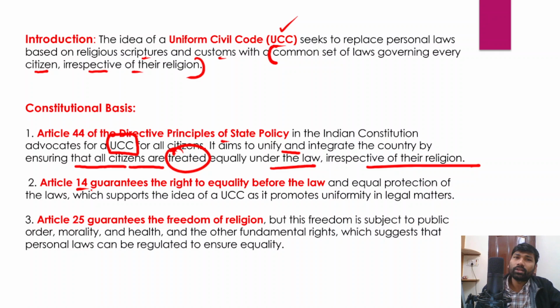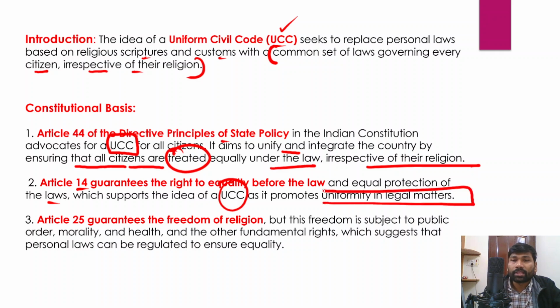Article 14 talks about right to equality before the law and equal protection of laws. So that supports the idea of, again, uniform civil code, because it promotes equality of all citizens and it also promotes uniformity in legal matters. That means equality before law and equal protection of the laws in India.